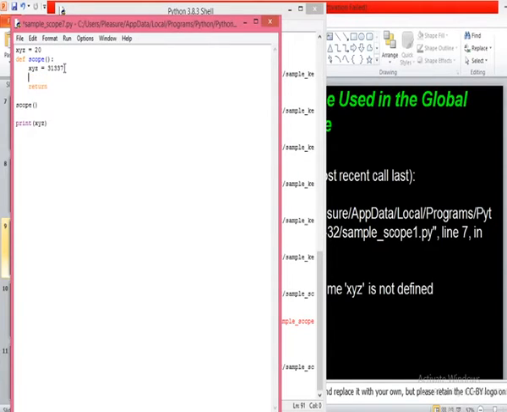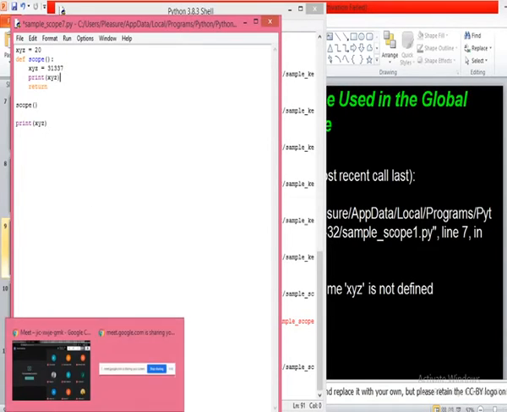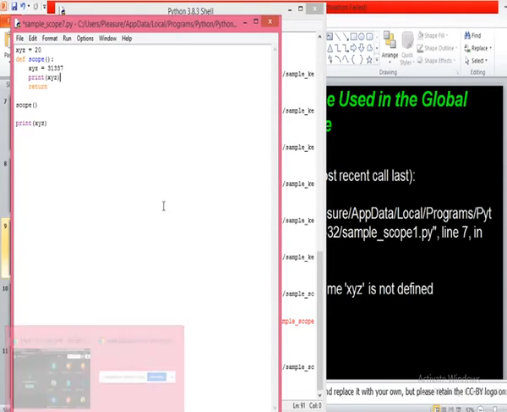Right, now try to understand here. Now print xyz. If I write this line here, what will be the output of the entire program? Yes guys, what is the output? 20, sir. Only 20.